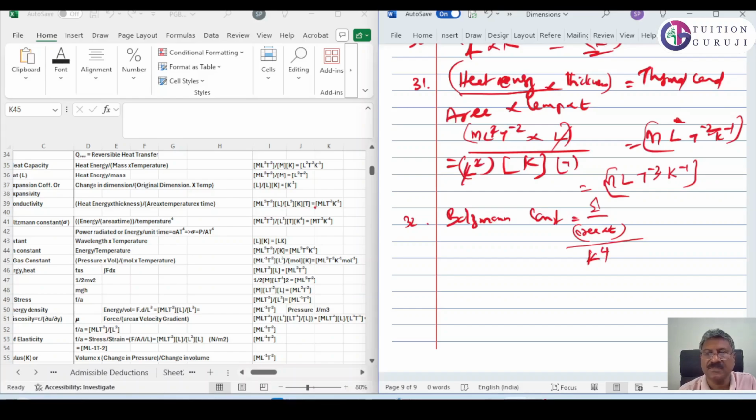Which means energy, we know, is m L square t raised to minus 2, divided by area, which is L square, into time, and divided by K raised to 4, temperature raised to 4. That means L square gets cancelled, then m, t raised to minus 3, t raised to minus 4.